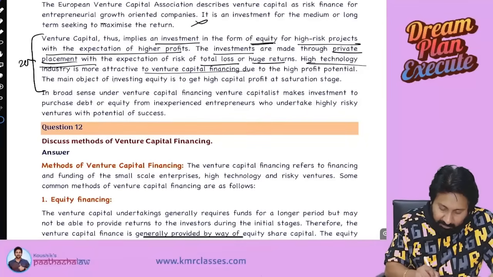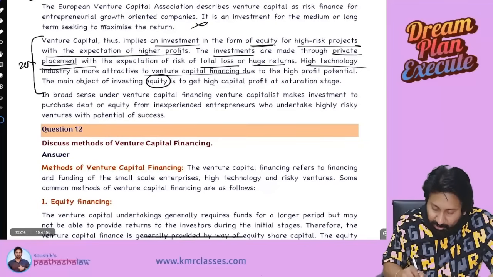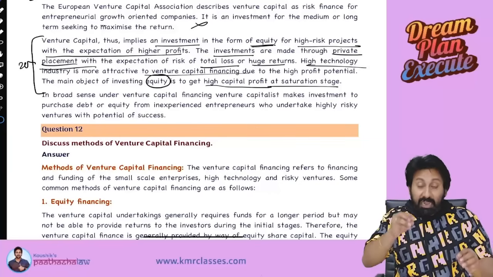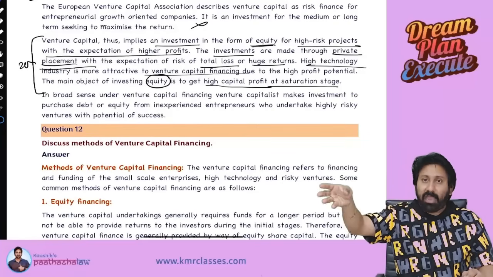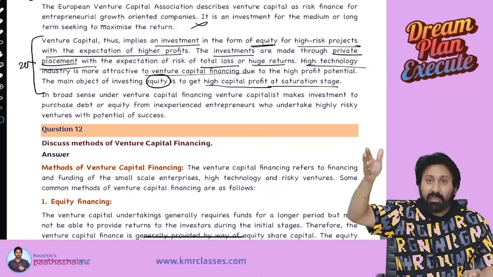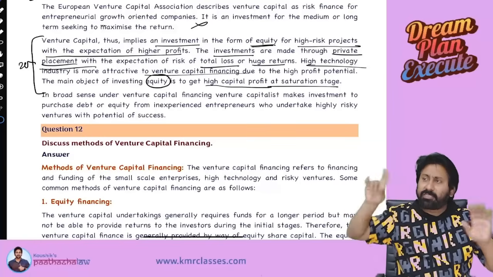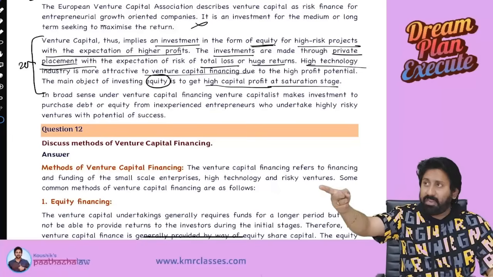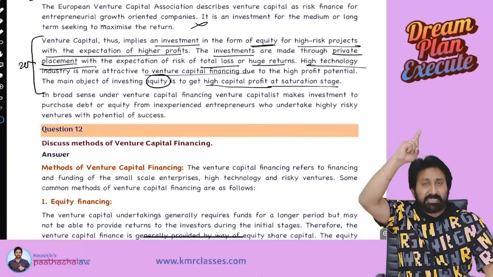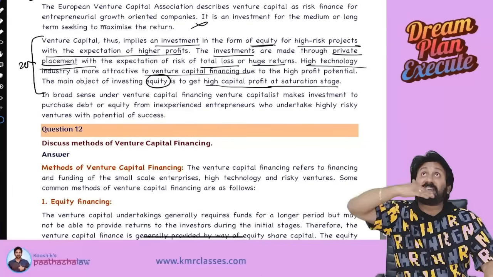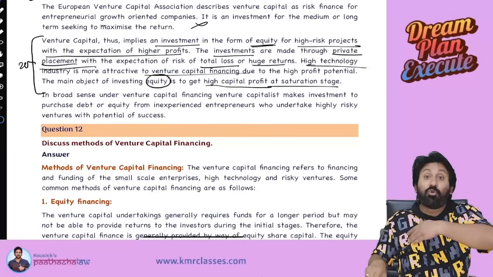Okay. The main object of investing in equity is to get high capital profit at the saturation stage. That's what we said. I believed in a person, I believed in his conviction, I believed in his mission and vision. I thought like this: this fellow, I can believe him. He has very good business knowledge, but money is not there. I will put money, he will put the brain. It will become a super success. Anyway, equity shares belong to me. If the company becomes successful at a saturation stage, I will get a huge capital profit.